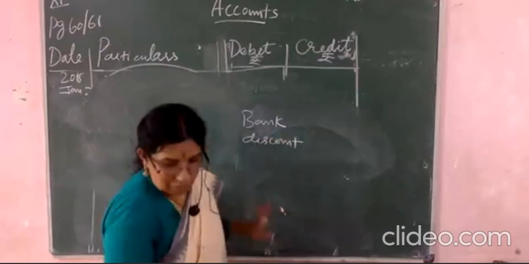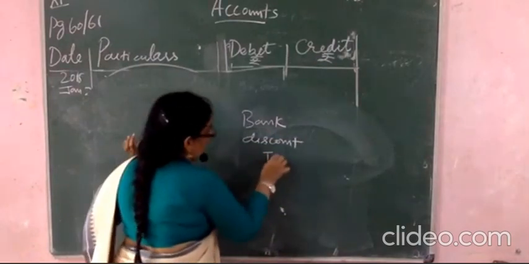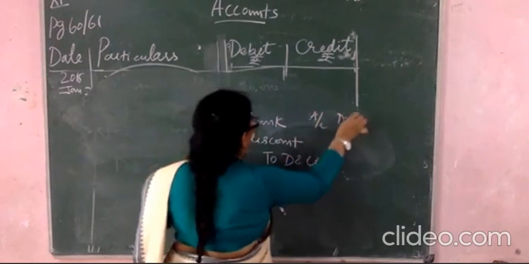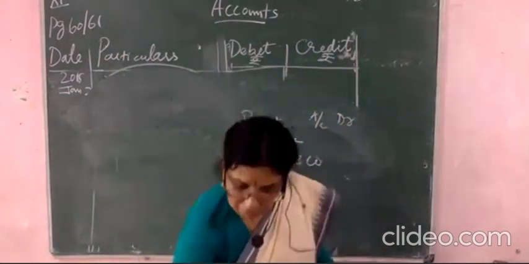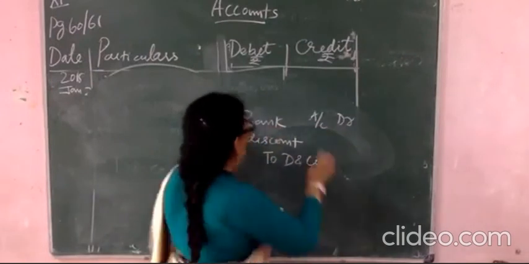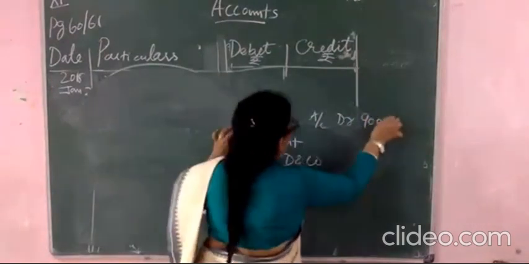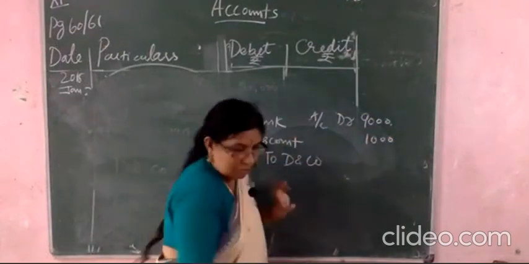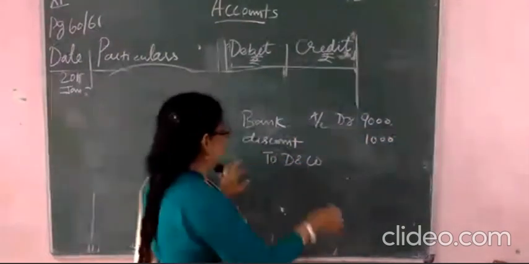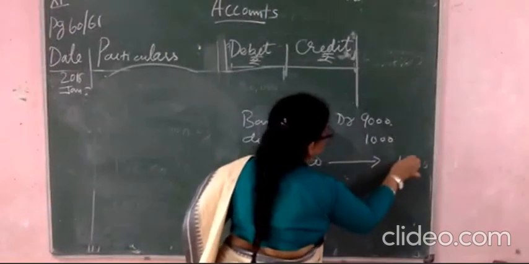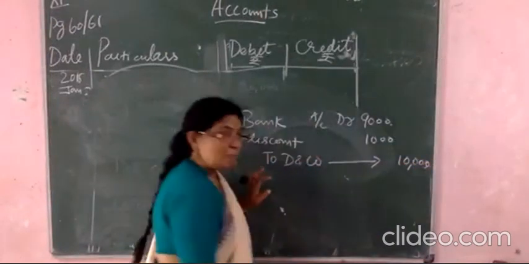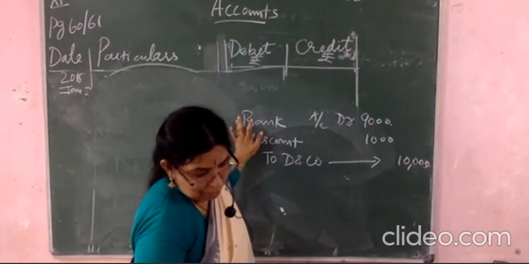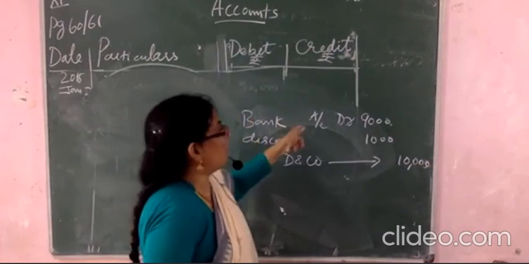Then, who is the company? D&N company. So bank will be debited here and then discount. Discount how much? 1,000 rupees. Okay. 9,000 here bank and then 1,000 rupees is your discount and then total how much you sold? Sold goods to D&N company, here D&N company you will write 10,000 rupees. Clear? Bank is full settlement, it is given. Okay, from D&N company in full settlement and deposited the same in the bank.